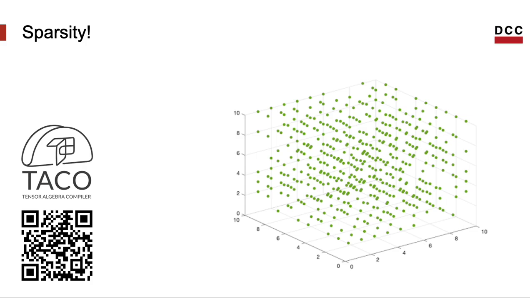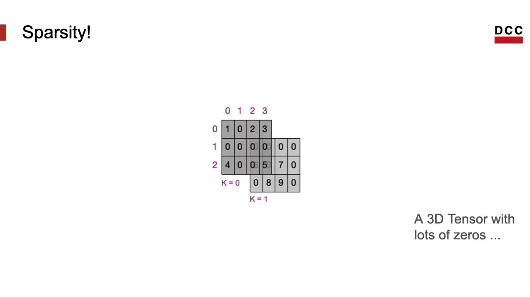TACO is specifically designed to be very good at sparse computations. It was built from the ground up to efficiently handle operations where most of the data values are zeros. This is its primary strength and the main reason it was created, and also the reason why you choose to work with it. So, what's sparsity? We say that a tensor is sparse when most of its elements are zeros. Here's an example of a 3D tensor with lots of zeros.